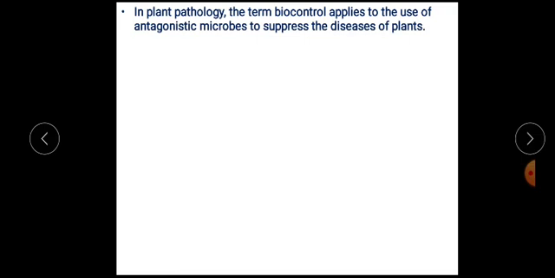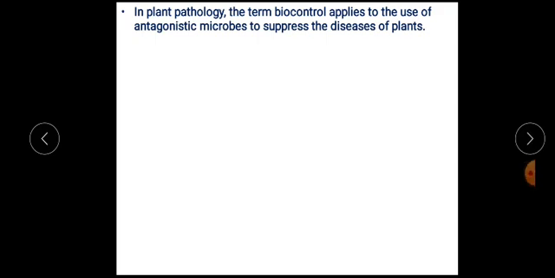Then another field in agricultural microbiology is plant pathology. In plant pathology, the term biocontrol applies to the use of antagonistic microorganisms to suppress the growth of disease causing organisms in plants. What happens in antagonism?